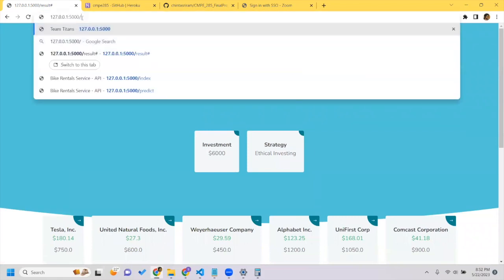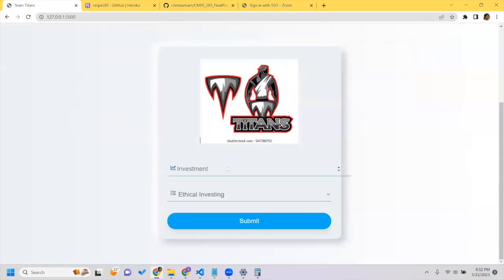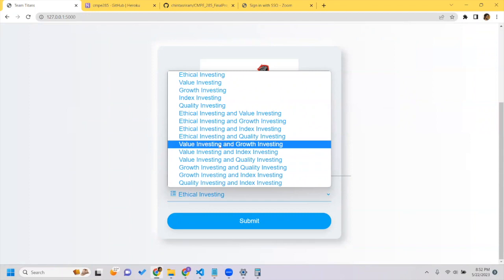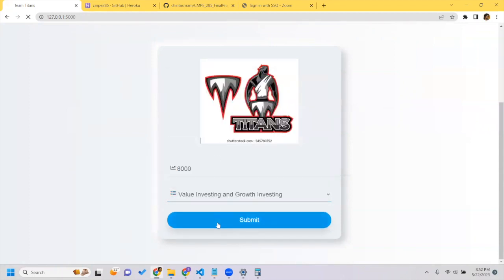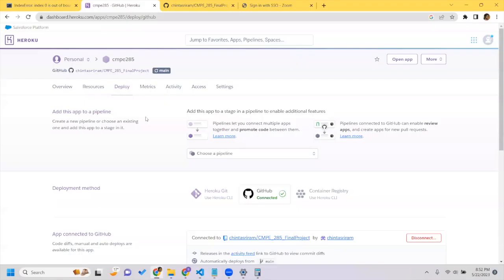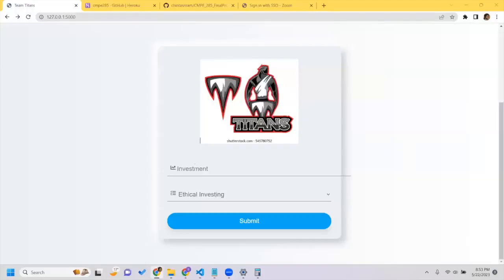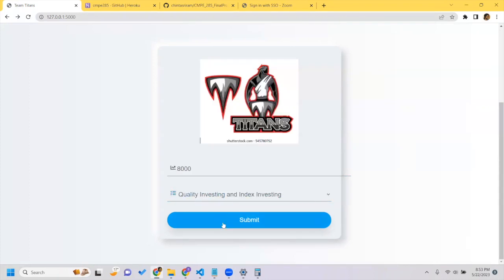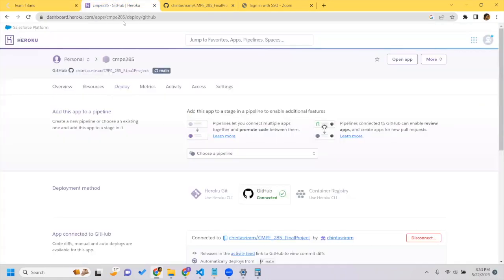And the ninth test case would be, let's give 1000 and value and growth investment. What is value and growth investment? So the last and the final 10th test case would be, let us see, quality investment and index investment.